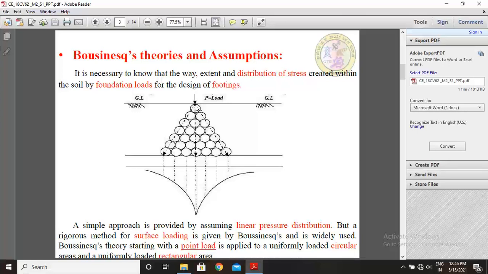It is necessary to know the way, extent and distribution of stress created within the soil by foundation loads for the design of footings. Stress in soils is caused by the first or both of the following: self-weight of soil, and structural loads applied at or below the surface.